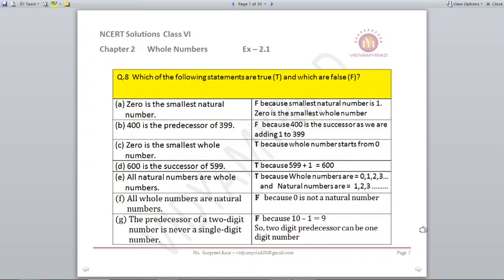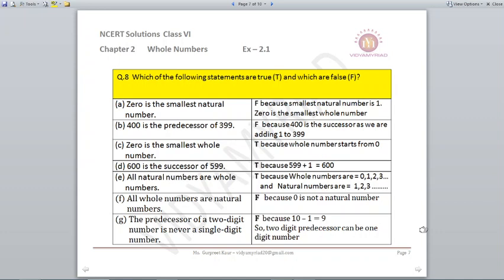E part, all naturals are whole numbers. So natural numbers, yes, it is true. Why? Because whole numbers start with 0, 1, 2, 3, 4, 5 and natural numbers are 1, 2, 3, 4, 5. So all the natural numbers are part of whole numbers. And if you remember the figure which I showed you in the beginning, first is your natural numbers in the inner circle and in the outer circle there are the whole numbers. So yes, all the natural numbers are whole numbers.